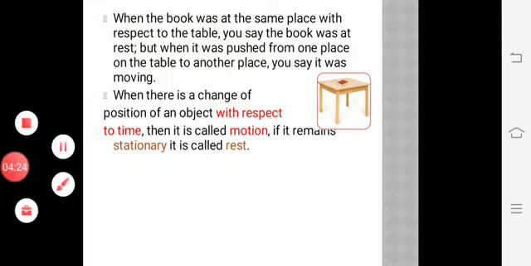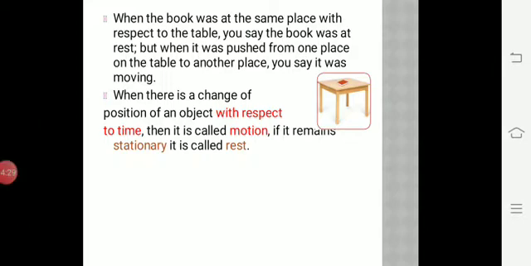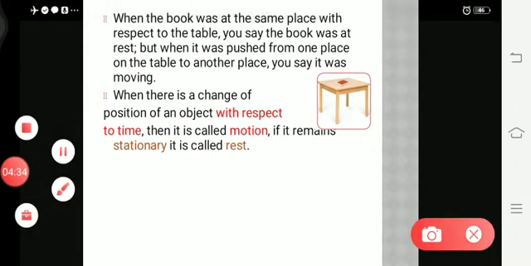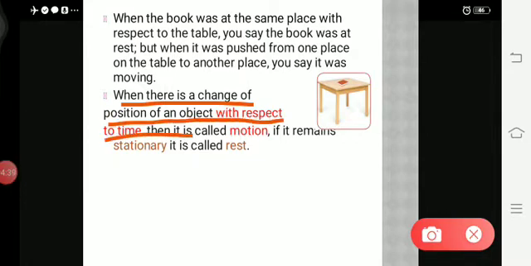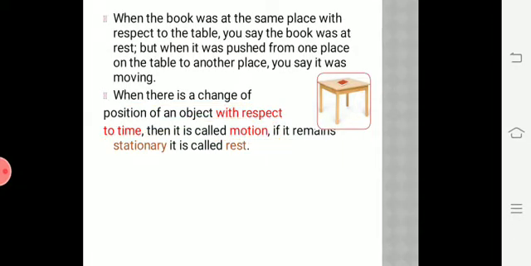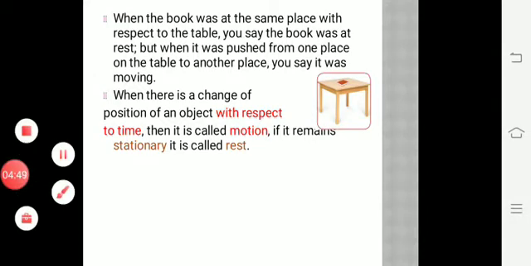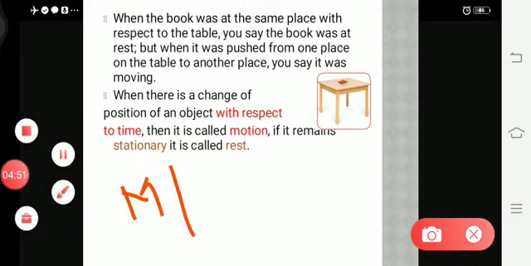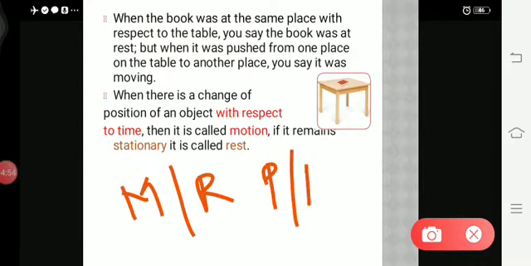So this explanation, you need to know what is meant by motion. When there is any change in position with respect to time, it is called motion. You have to read this. When there is a change of position of an object with respect to time, then it is called motion. If it remains stationary, then it is called rest. So this is the difference between motion and rest. They can ask the difference between motion and rest, or push and pull. So these differences you need to know. It is the basic thing you need to know.